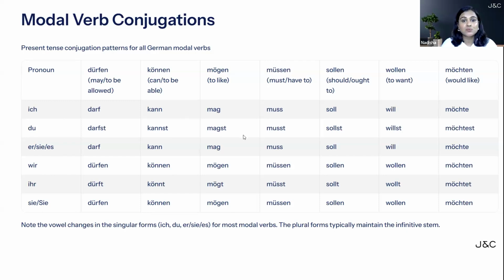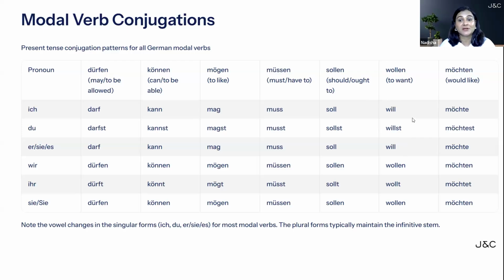So, ich mag, du magst, sie es mag, wir mögen, ihr mögt, sie mögen. Ich muss, du musst, sie es muss, wir müssen, ihr müsst, sie müssen. Ich soll, du sollst, sie es soll, wir sollen, ihr sollt, sie sollen. Now with wollen it is ich will, du willst, sie es will, wir wollen, ihr wollt, sie wollen.